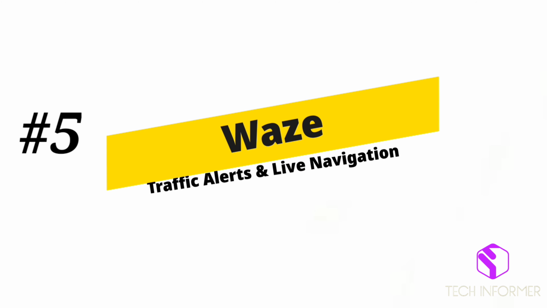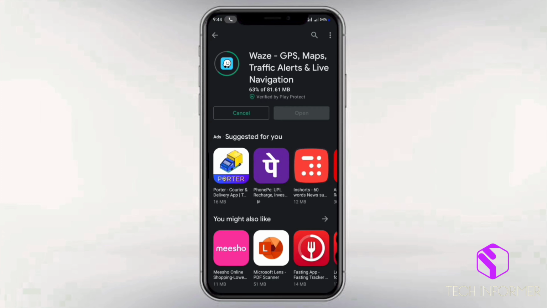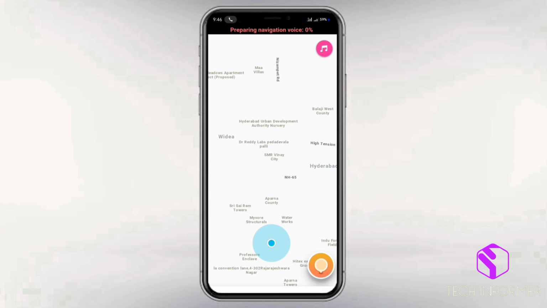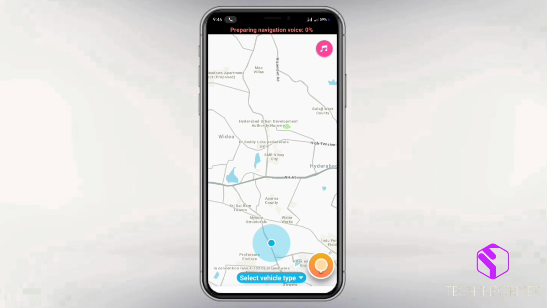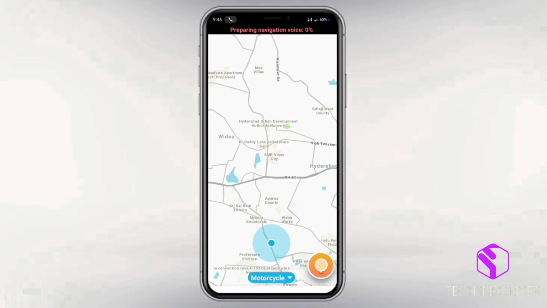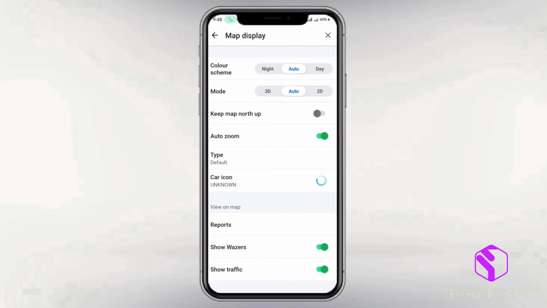Last but not least, in hash 5 I would like to recommend this application called Waze. This is a navigation and traffic alert application which I use in my day-to-day life, which helps you reach your destination faster than other navigation applications. They have included shortcuts which take you to the route where the traffic is less. It's the most advanced application currently available on the Play Store.